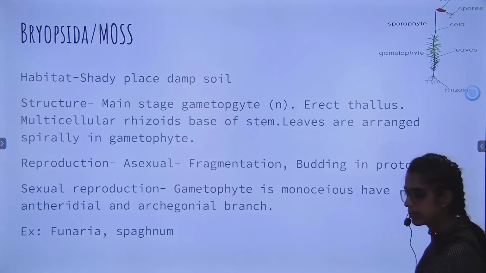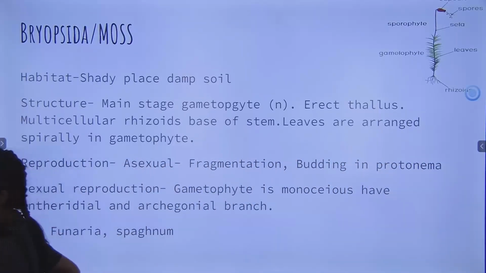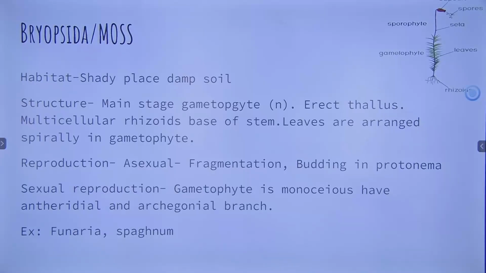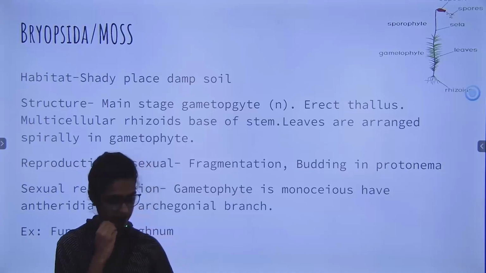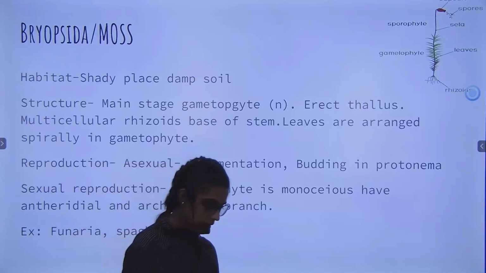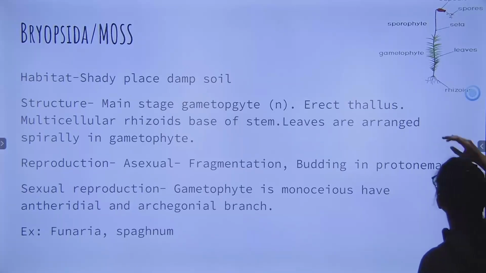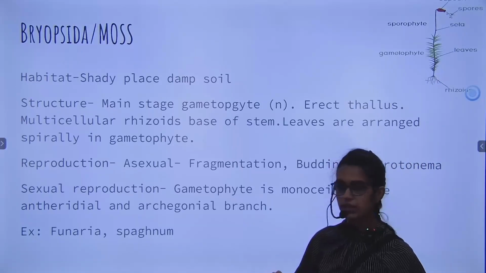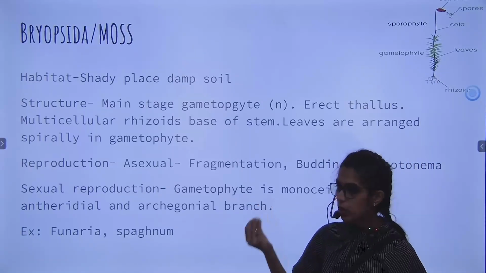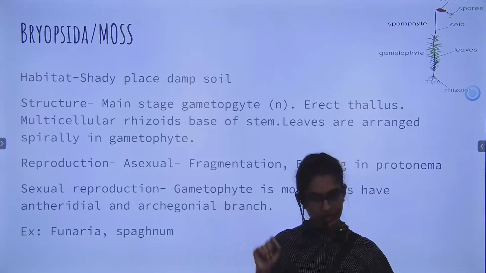Okay, next point is erect thallus. Has erect thallus. Now what you are going to see over here is, when you see the structure, we saw that in liverworts, in Marchantia, on the ventral side there are root-like unicellular structures, we mentioned the word unicellular, called rhizoids.